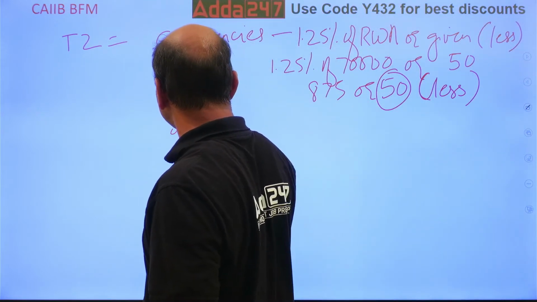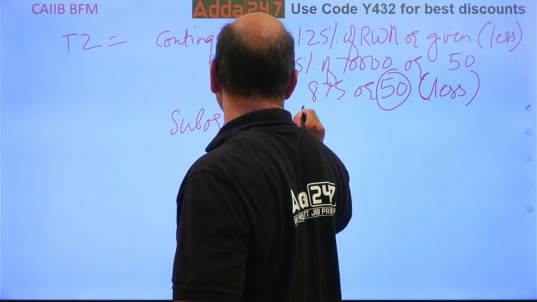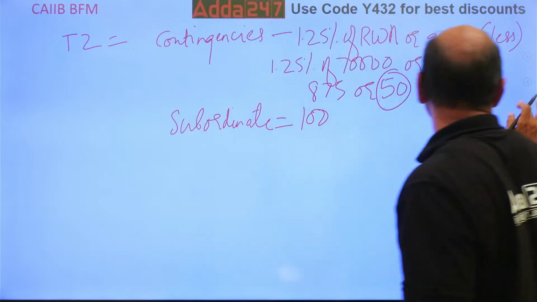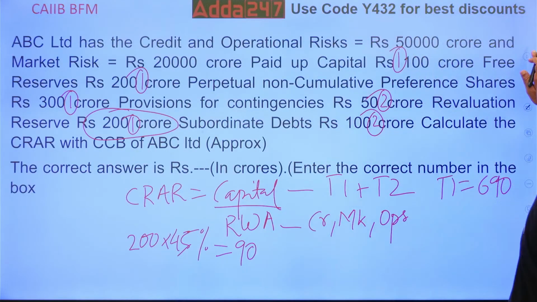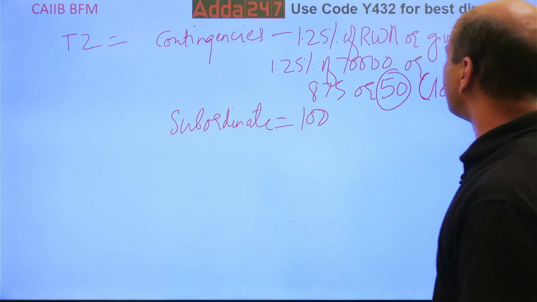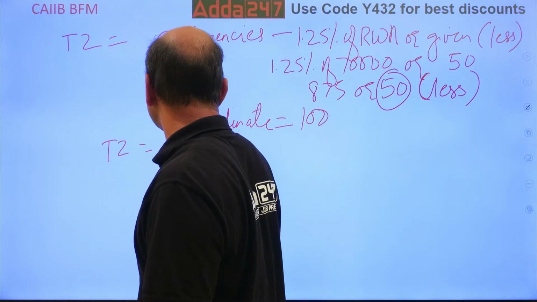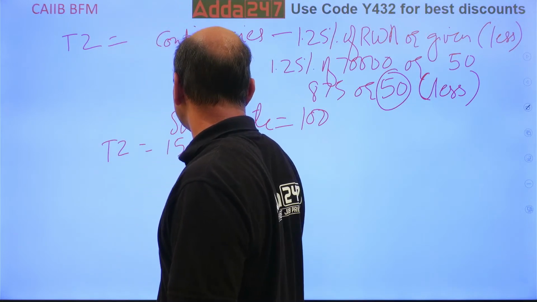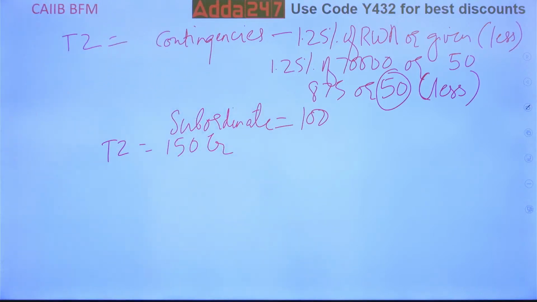And subordinate debt is the same. Subordinate debt, 100%. Whatever is given, take it as 100. Subordinate debt is 100 crores, so take it as it is. So what is your total T2? T2 becomes 150 crores. Got it everyone? 150 is the total T2.